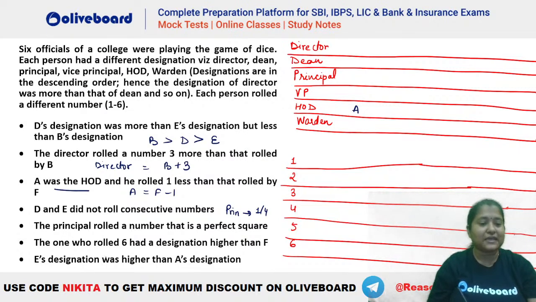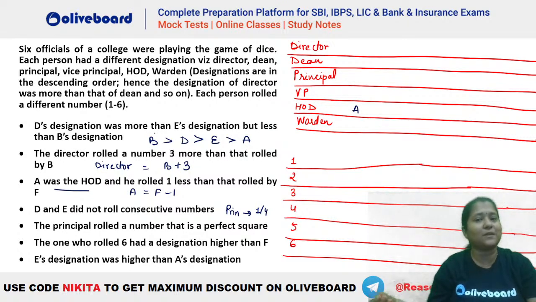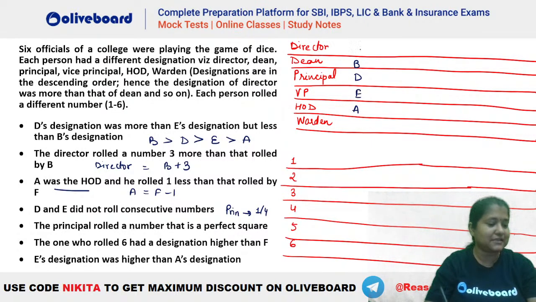That is known. E's designation was higher than A's designation. So E is greater than A here. So what are the possibilities? Let's check it out. Okay, we know that director is equal to B plus 3. So B cannot be the director also. है ना? Director is equal to B plus 3. Director is rolling 3 more than B here. So we know that director cannot be B. So that means we should have your B, D and E before your A. So the only possibility will be B, D and E like this, isn't it?